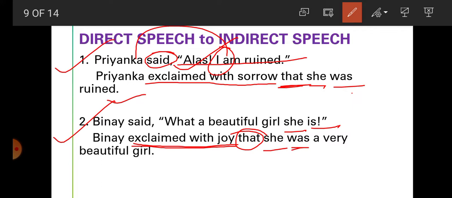So write "was" here. Now "what a beautiful girl she is" changes into an assertive sentence: "She is a beautiful girl." And "She is a beautiful girl" changes into past tense: "She was a very beautiful girl."